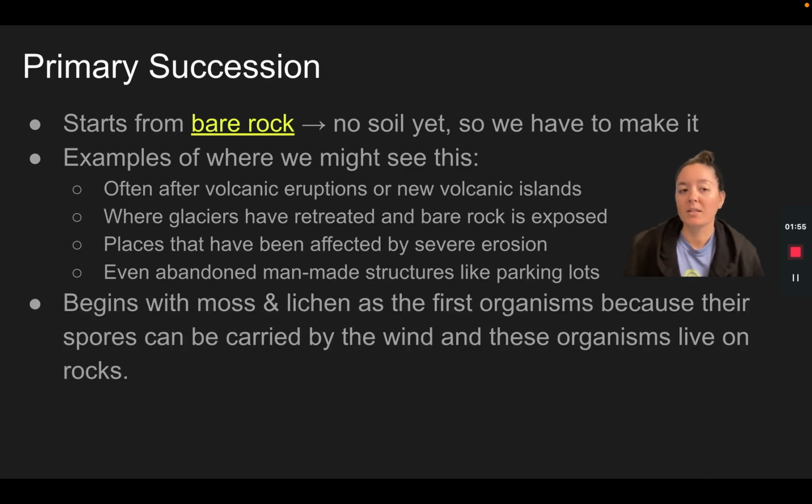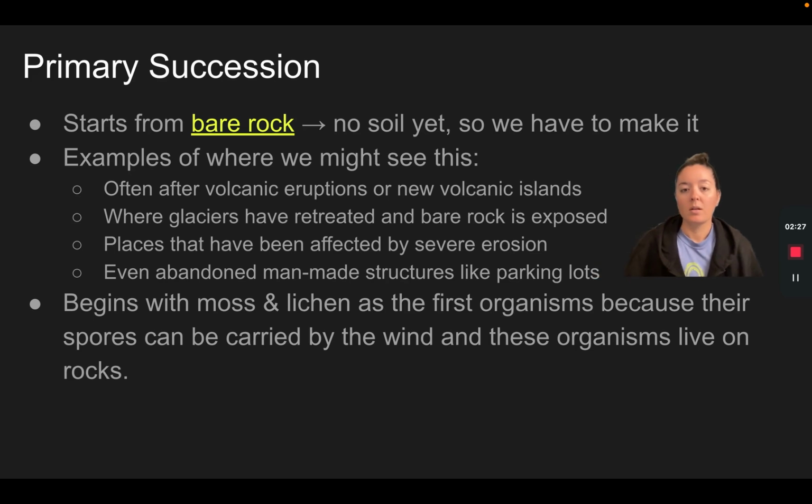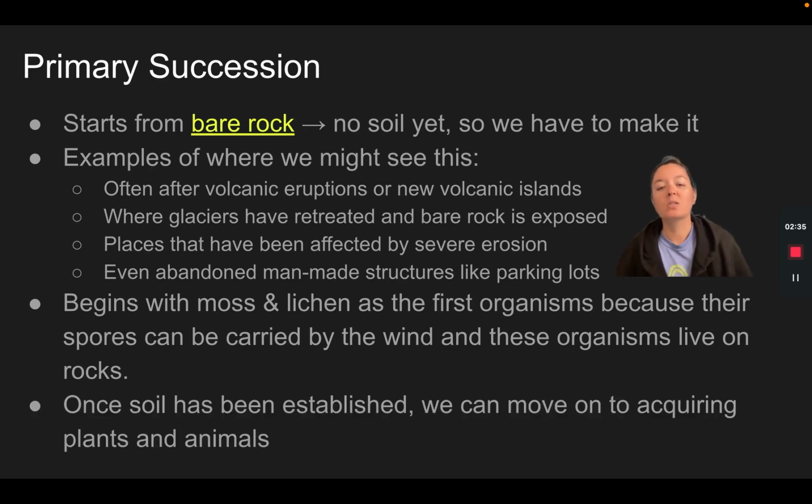So usually primary succession starts with moss and lichen. They are the first organisms because moss and lichen don't need soil, so they can just blow their spores in the wind. Wherever those spores land, they will start to grow. These organisms live on rock, so it's a perfect starting place for primary succession. Once that soil has been established, then we can start getting plants, and plants usually lead to animals. But we've got to make the soil first.